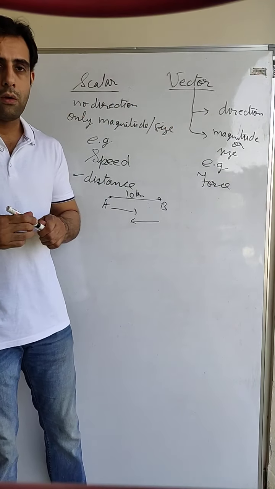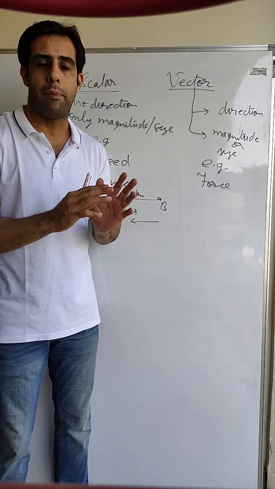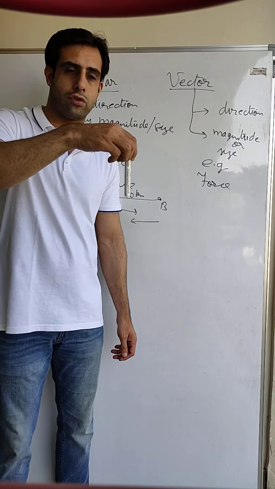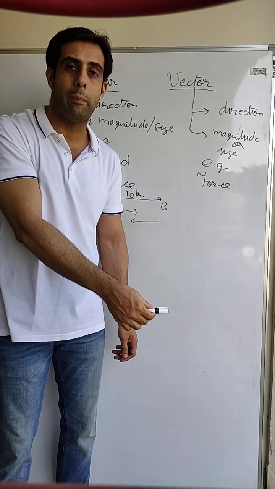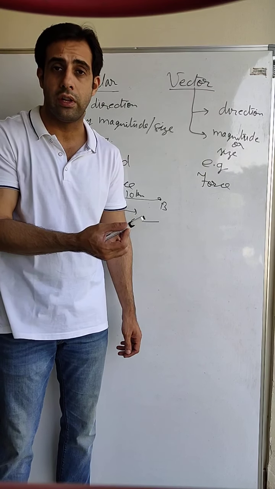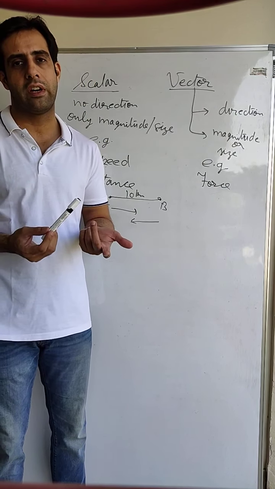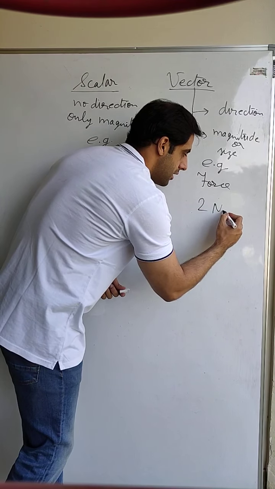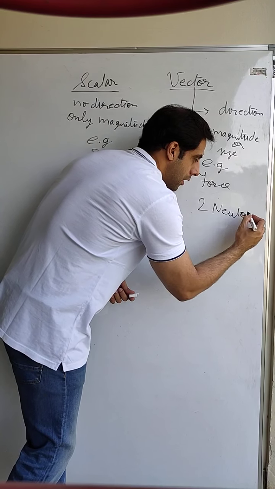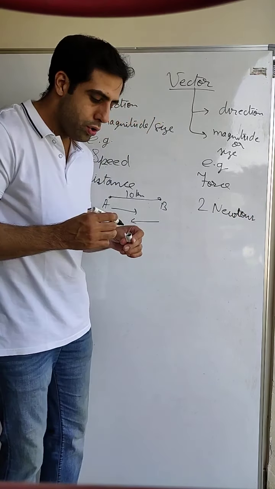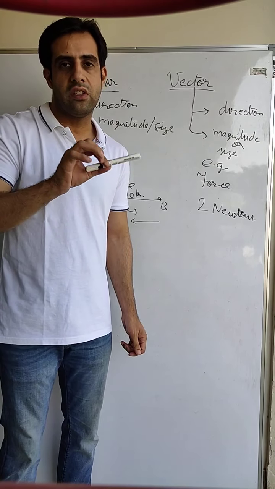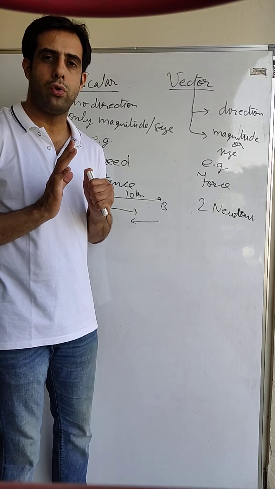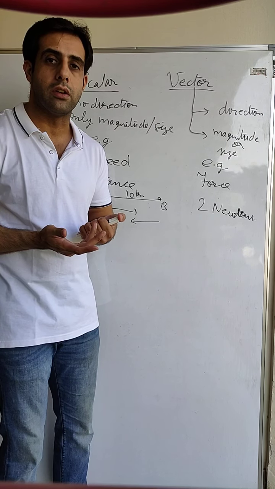force. What is a force? The force that we apply on certain objects. To hold this pen, I need to apply some force. To pick this pen from the floor, I need to apply some force on the pen. Now, how much force did I need? Suppose 2 newtons. Okay. Newton is the unit of force. Suppose I have to apply 2 newtons of force to lift this pen. Okay. Now, you will understand 2 newtons of force. Fine. But in which direction?